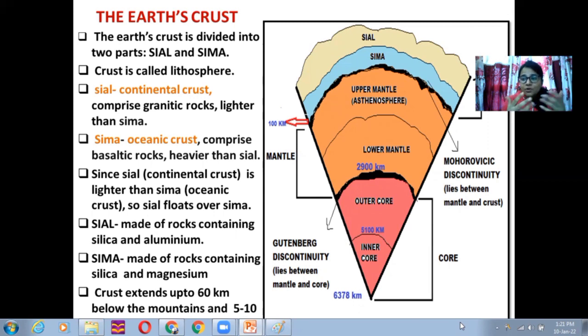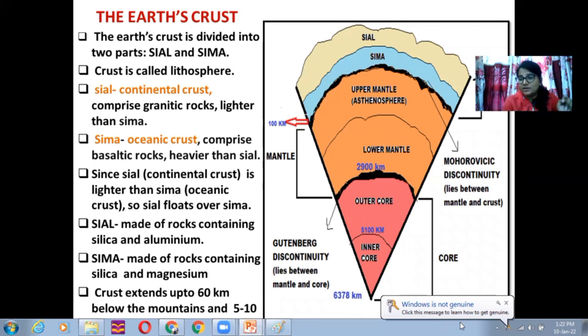Now, why is it important to study the 3 layers? Because as we move on to the different layers, we can understand whether each layer is solid or liquid in nature, whether each layer has a high temperature or a low temperature, whether one layer is denser than the other layer.